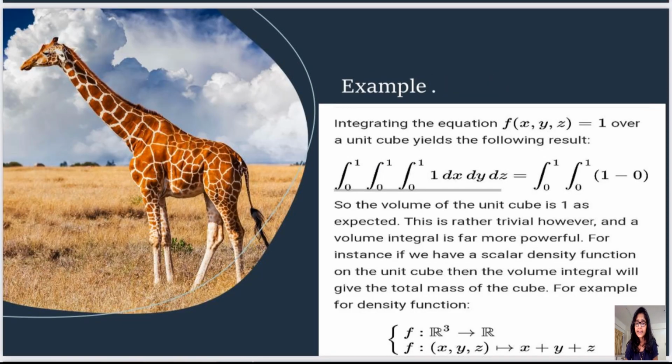For example, integrating the function f of x, y, z equal to 1 over the unit cube yields the following result. Triple integration from 0 to 1 of dx dy dz is equal to the integral from 0 to 1 of 1 minus 0. So the value of the integral over the unit cube is 1, as expected.